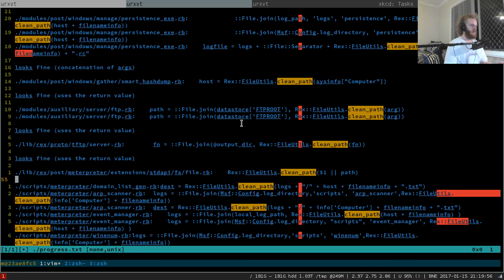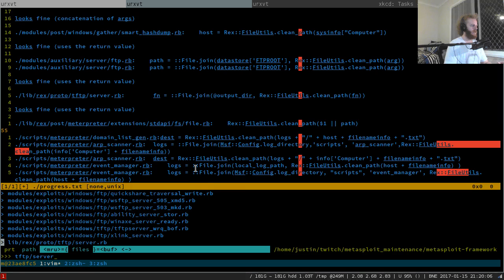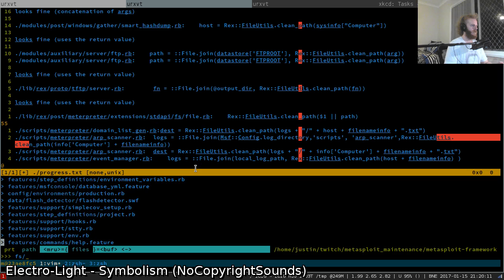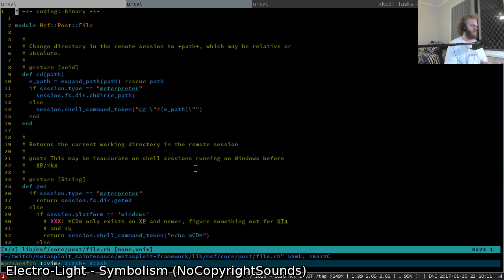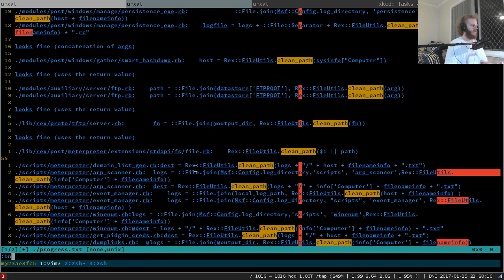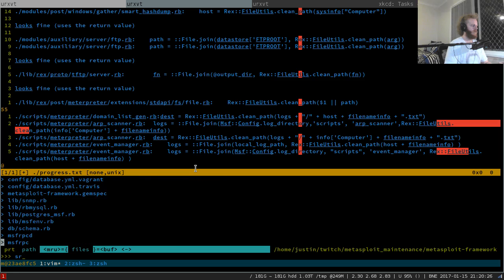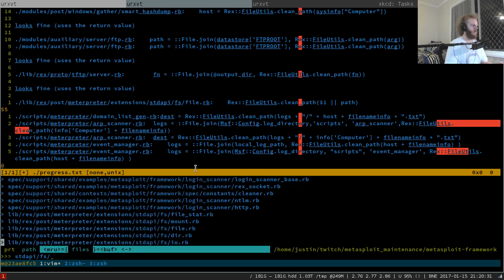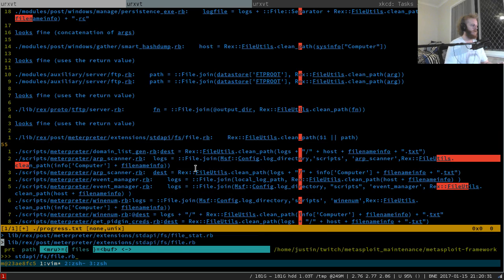Studapi fs file.rb. So we're doing clean path on $1 or path. Let's go. Come on, where's my control P? Oh, wrong file. Control P screwed me there. Studapi fs file.rb. Yep.